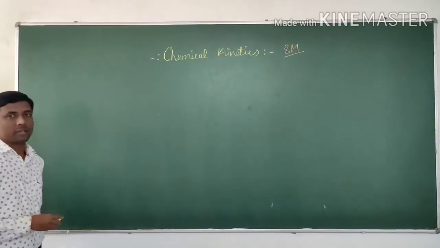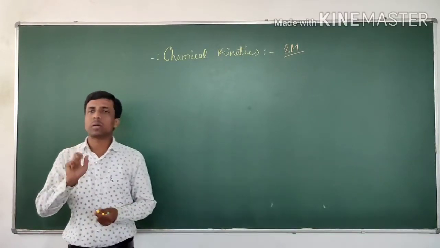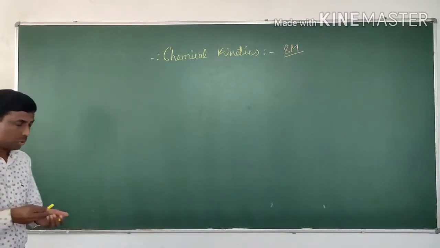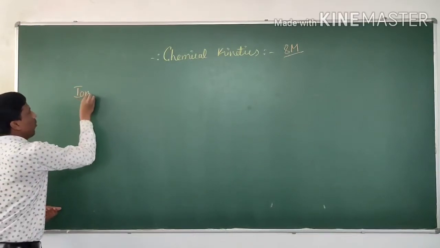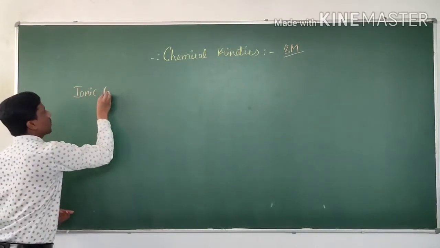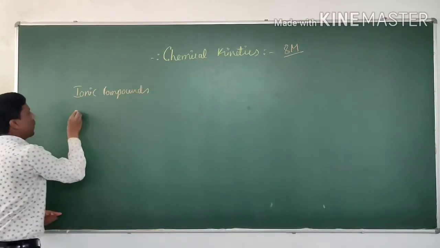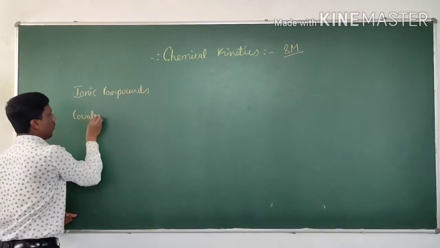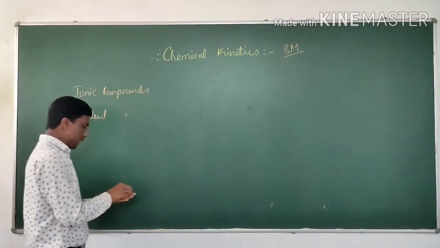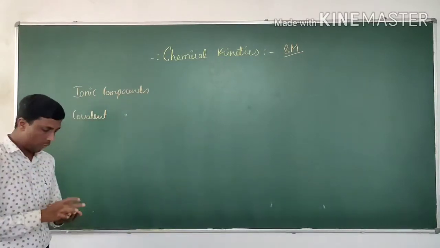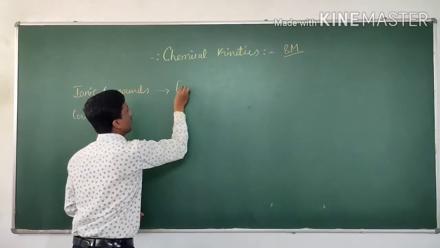What is chemical kinetics? In chemistry, we will deal with mainly two types of substances. Which are those two types of substances? One is ionic compounds, another one is covalent compounds. The velocity or the speed of ionic compounds is very fast.